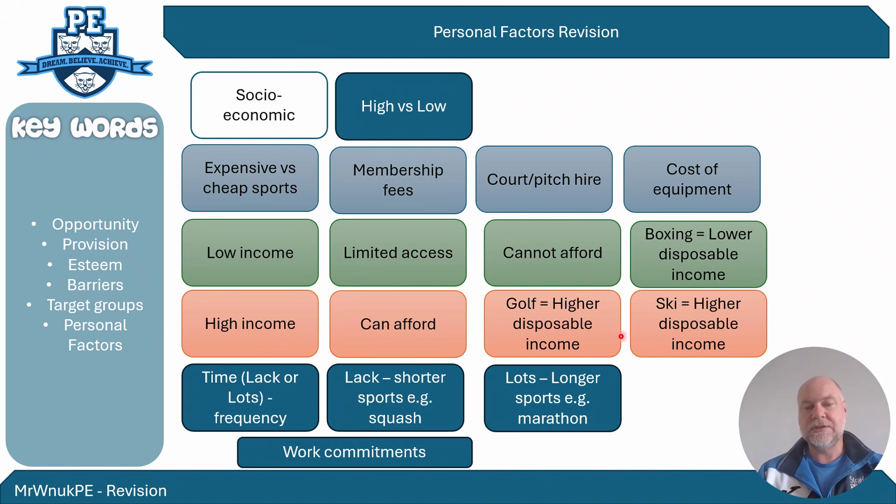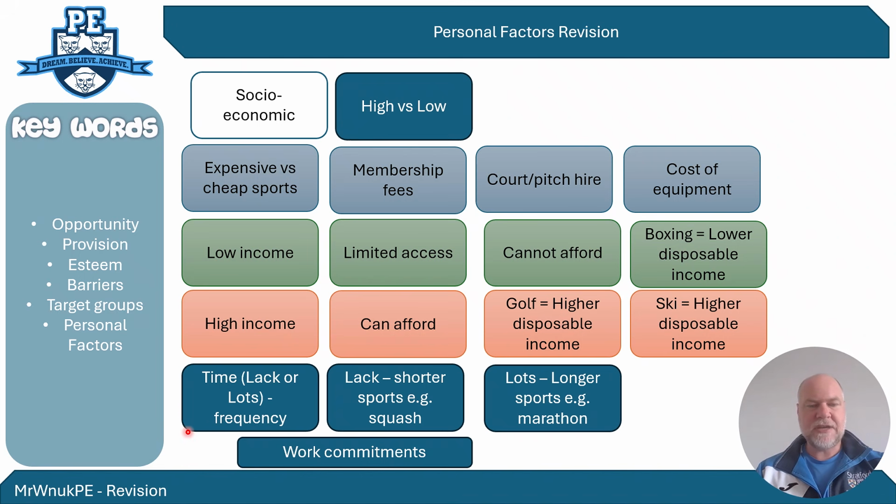So golf is a great example. There are equipment costs that come into it, and people with a lower disposable income might take up sports like boxing and athletics, with lower costs of equipment, whereas people with higher disposable incomes, for sports like skiing, will have the money to buy that equipment.